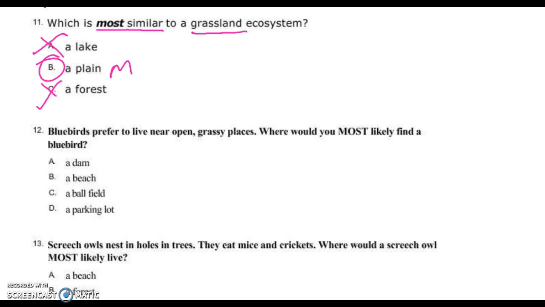Think we got time for one more, maybe two more. Bluebirds like to live near open grassy places. Where would you most likely find a bluebird? Would you find a bluebird at a dam? No. That's the thing that blocks water from moving. That's overwatered. No. Would you find a bluebird in a grassy place at the beach? No. How about a field, like a baseball field or a football field? Maybe. The parking lot. Well, it depends on what parking lot it is. Typical parking lot. True. Okay.